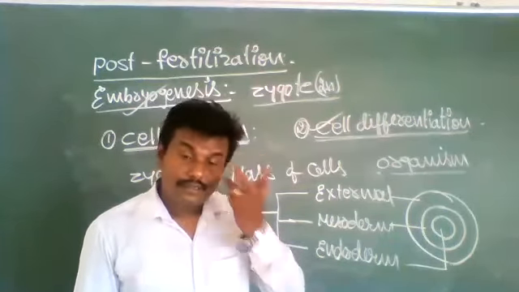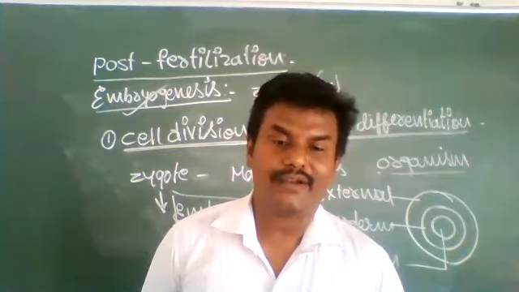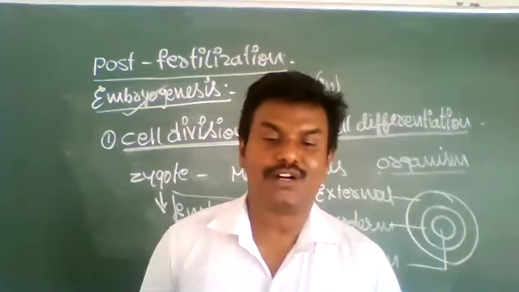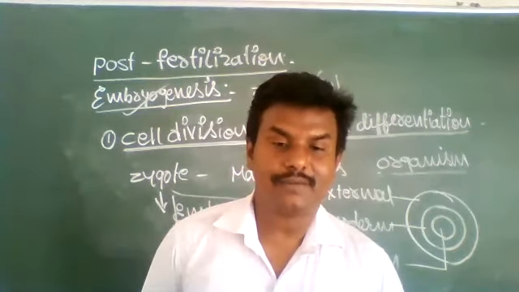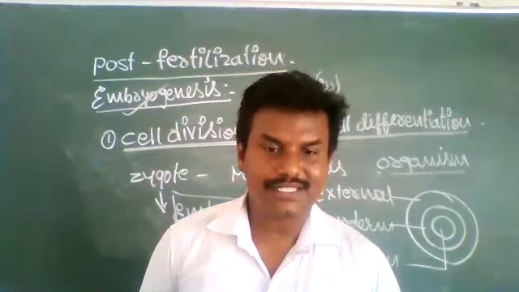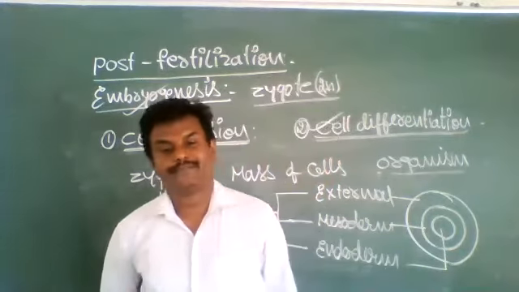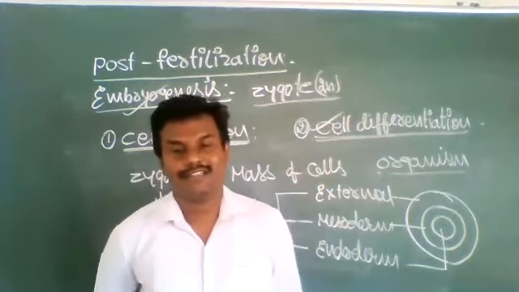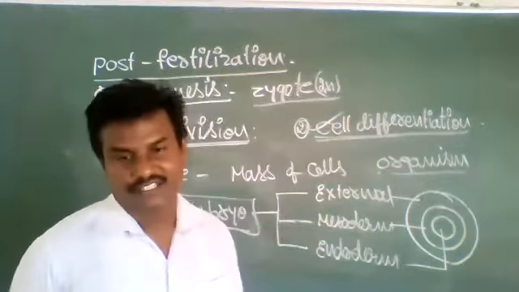So these three cell layers differentiate and give rise to tissues, organs, and organ systems. When the tissues, organs, and organ systems are fully modified, they are all organized into an organism. That organism is called a multicellular organism or offspring. In such a way, it is formed. That is called cell differentiation.